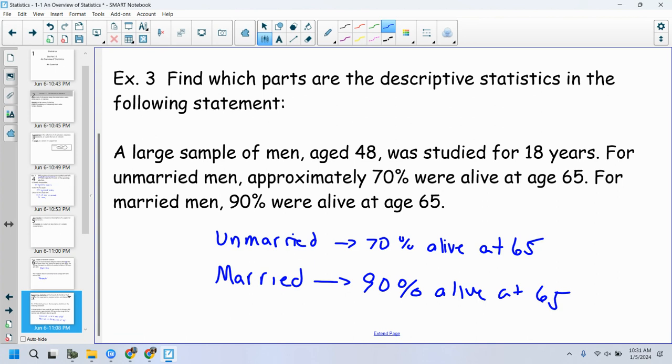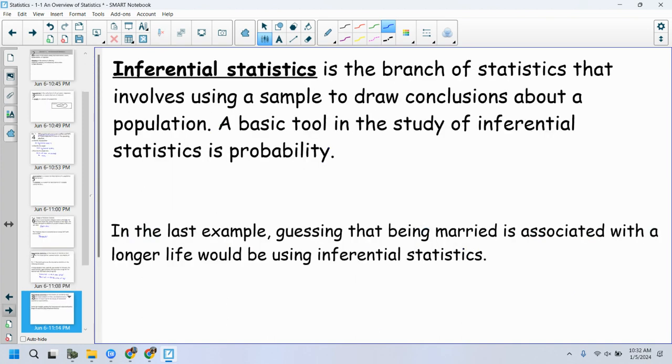Now, could you make a decision about that? Could you make an opinion about that? Yeah, but that's on you. Did I make that statement? No, I didn't say that statement. All I said was, here's what we found. Okay? If you make an opinion about it, if you make a statement about it, if you make a conclusion about it, well, that's what it turns into inferential statistics.